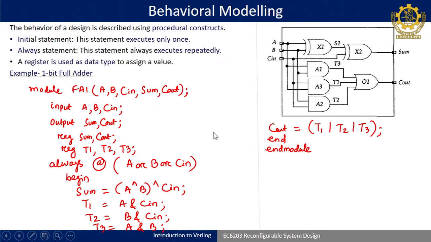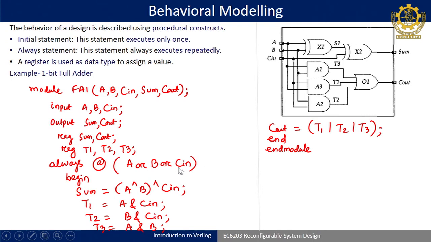Understood? So, if I do not write C out here, then C out will no longer be reg, it may be wire. But as C out, sum, T1, T2, T3 respectively are all assigned with certain values, they have to be declared as register. Then after that you start with always @ A or B or C in.